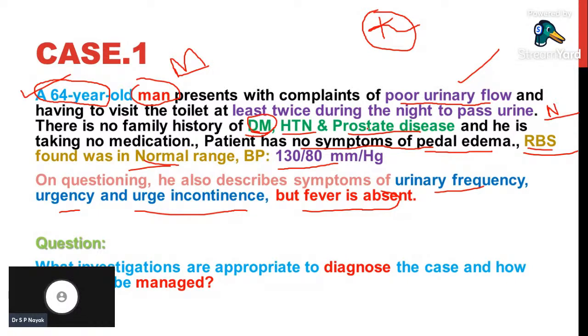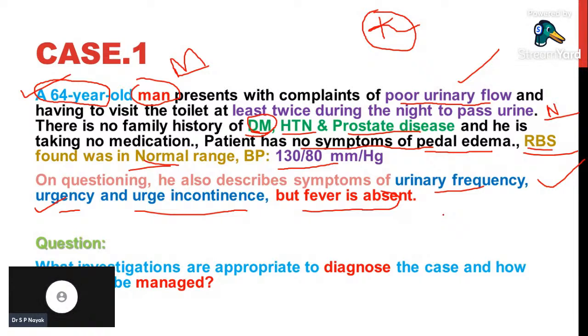None of their family members have this disorder, and he is also not taking any medication. So what may be the symptoms like urinary frequency, urinary urgency, and urge incontinence? What may these symptoms be indicating for this patient?